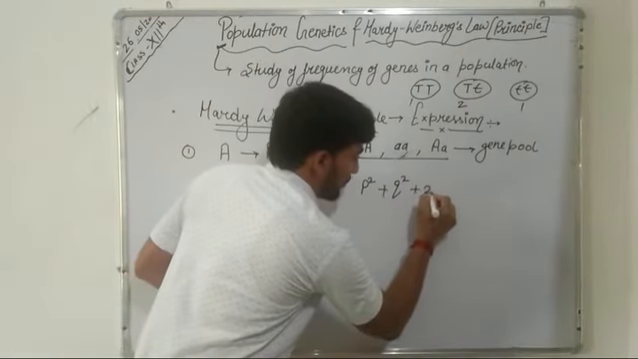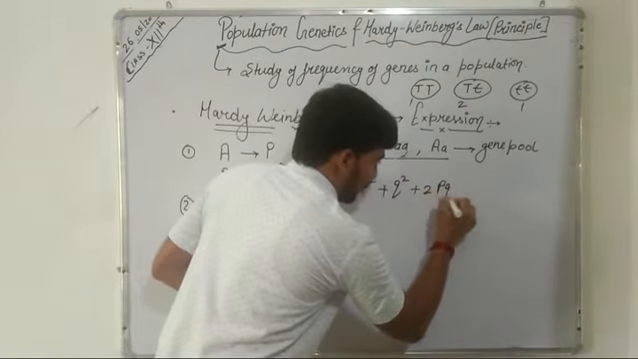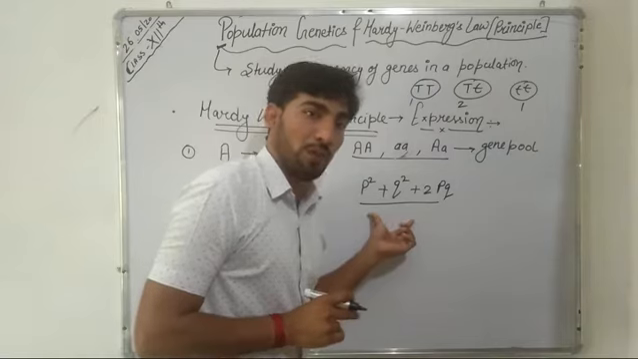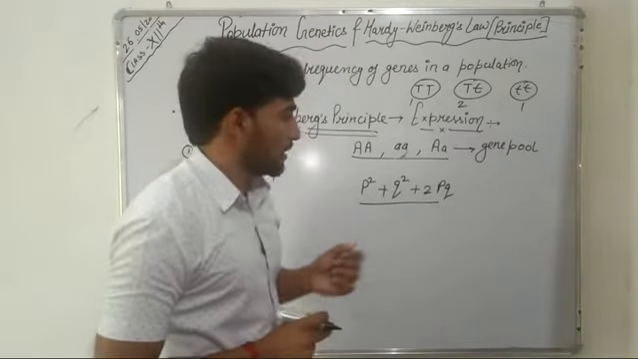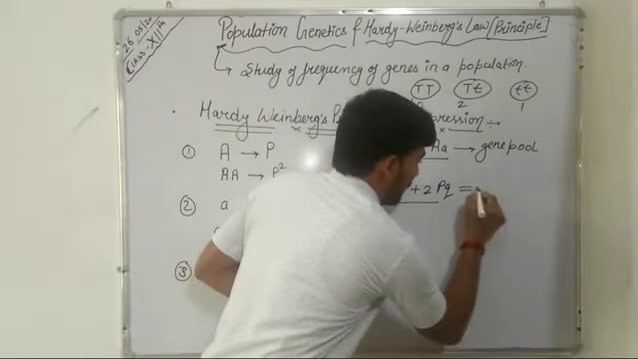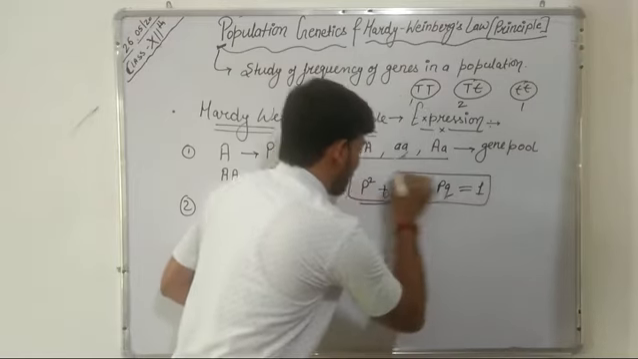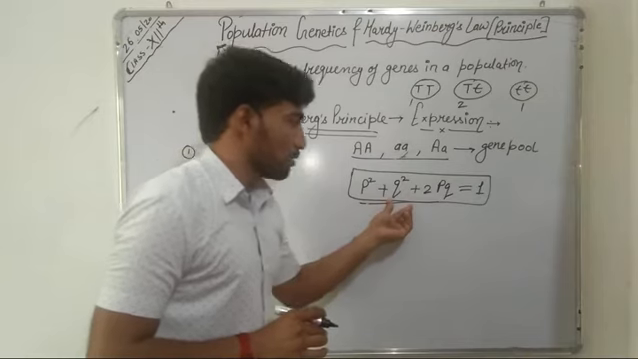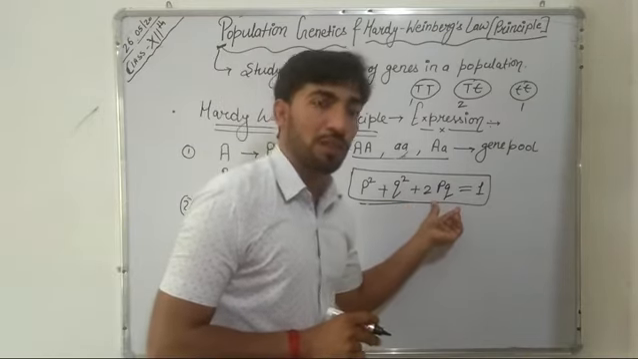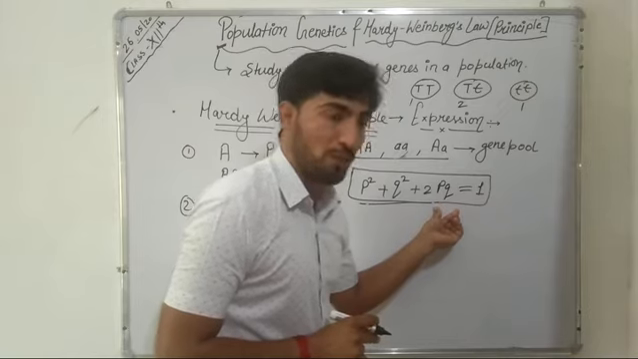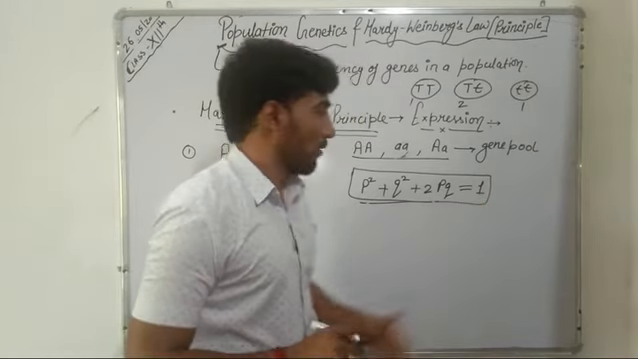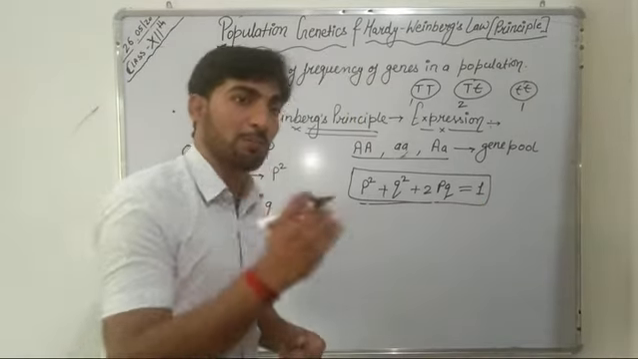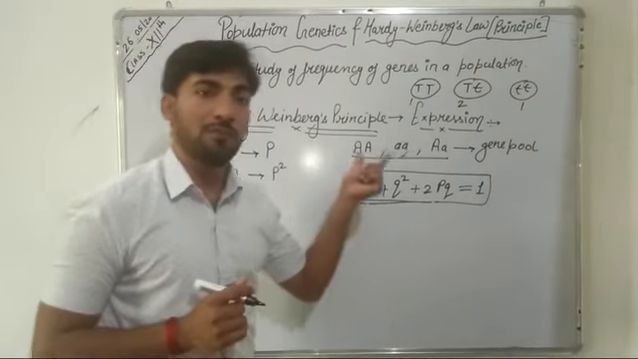So we have the p² + 2pq + q². This law states that when all its conditions are fulfilled, then the relative allelic frequencies must be constant. So they are always constant. This is the equation for this law, that is p² + 2pq + q². These are the relative frequencies of these alleles, and they must always sum to 1. Now there are certain conditions which are responsible for affecting the Hardy-Weinberg principle.